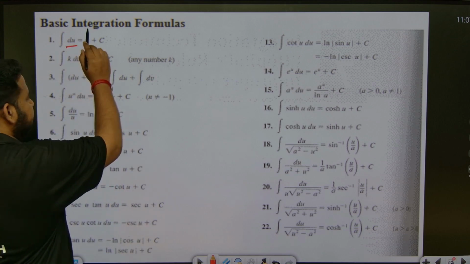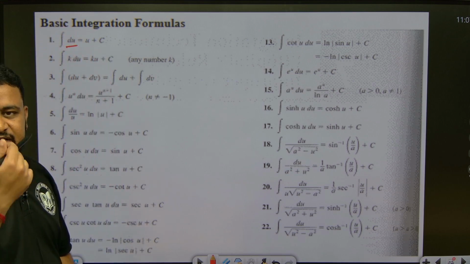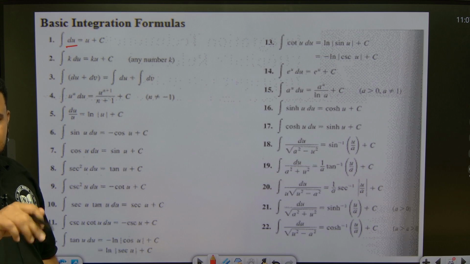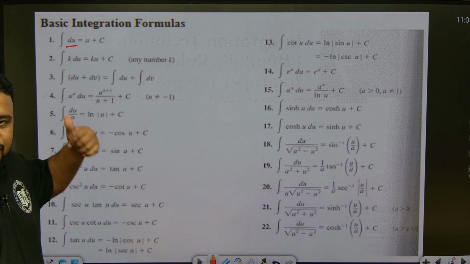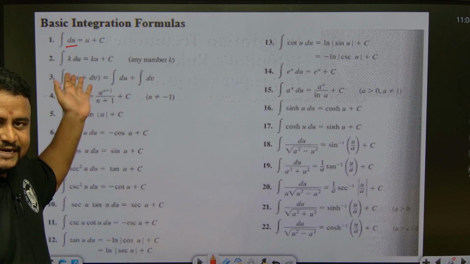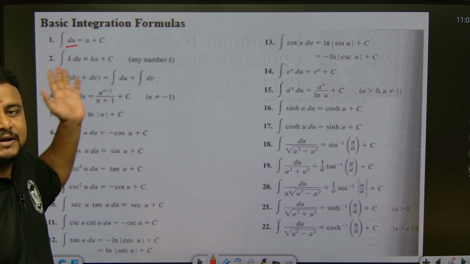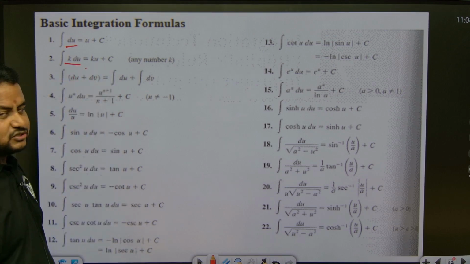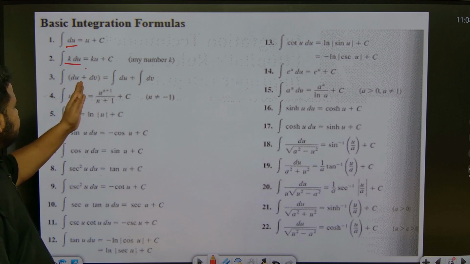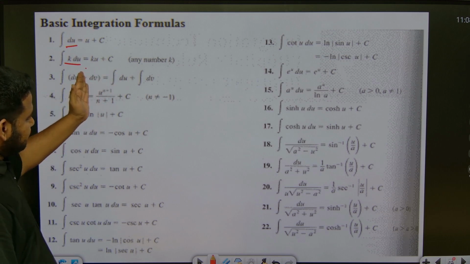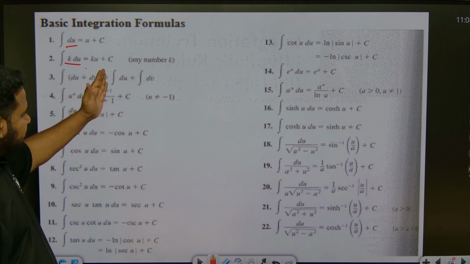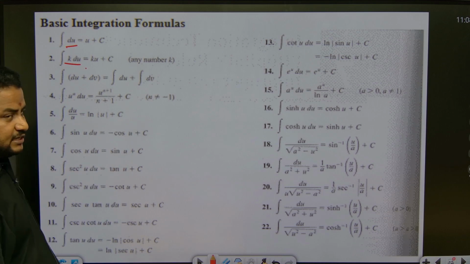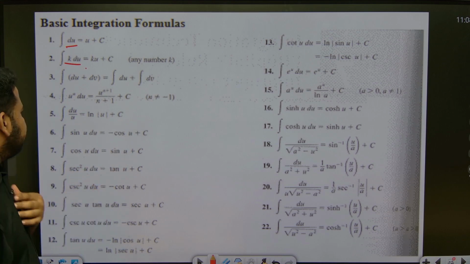Here, I told you dx is the variable of integration. Integral of 1 dx is x. Integral of 1 du is u, because du is the variable of integration. Got it, friends? Now integral of k du is nothing but k times u, because the constant is there. Integral of du plus dv is nothing but integral of du plus integral of dv, separate it and add it. That is nothing but the basic addition and subtraction rule.